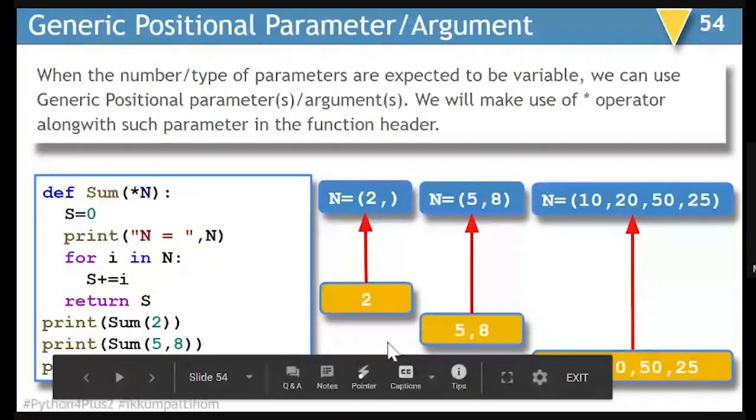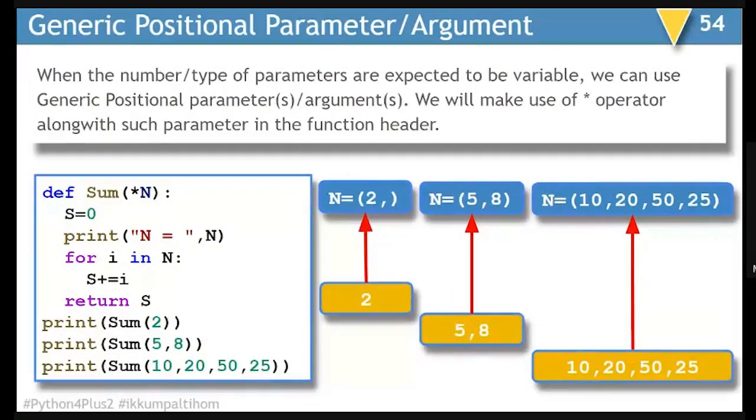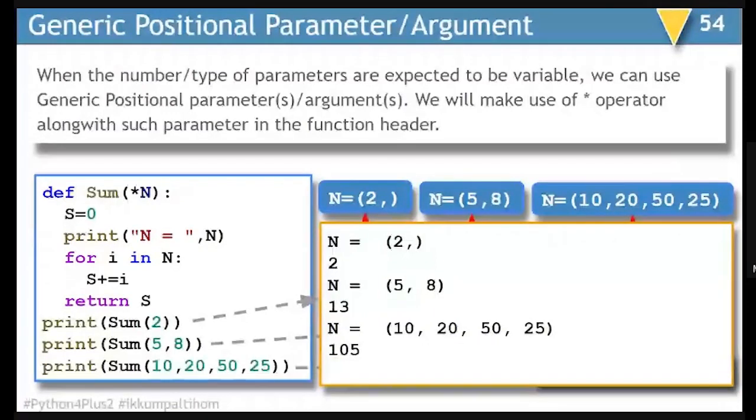So first time when 2 is passed, it formulates a tuple like this. When you pass two parameters, it formulates a tuple like this. When you pass more than three parameters, it is going to be forming a tuple like this. So finally, when you display the output of this, it is going to be like this.